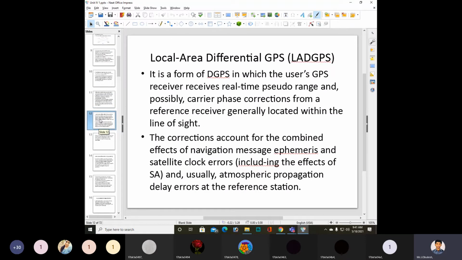Then LADGPS, local area differential global positioning system.